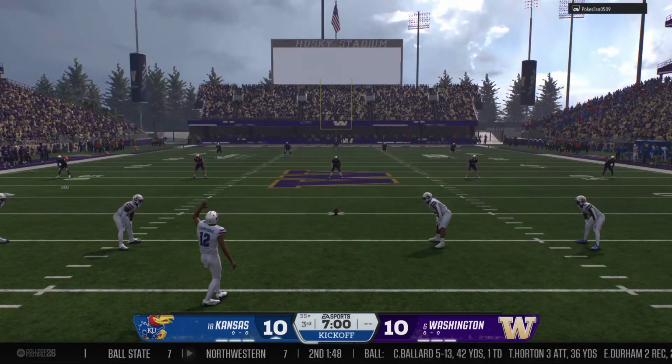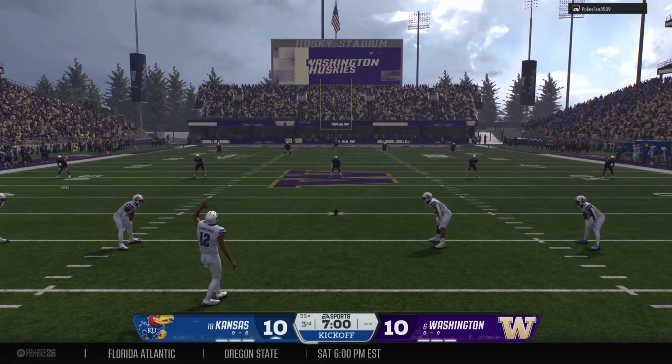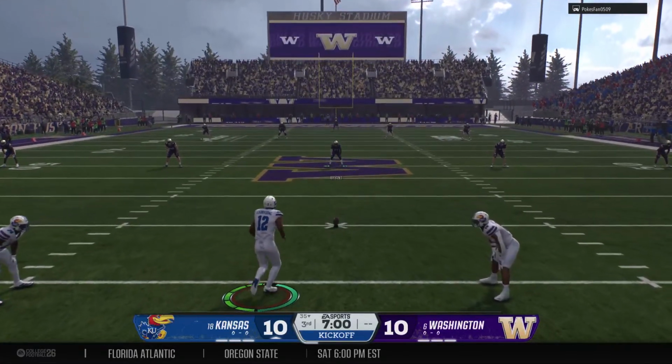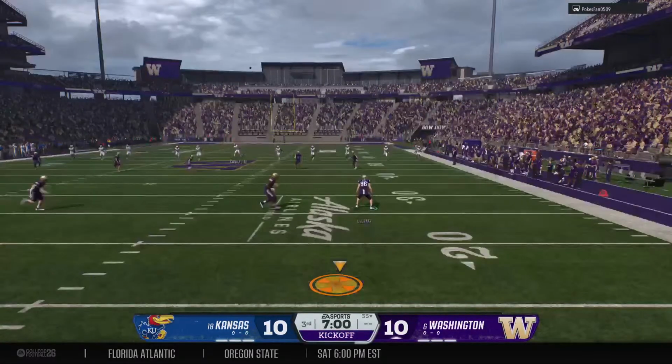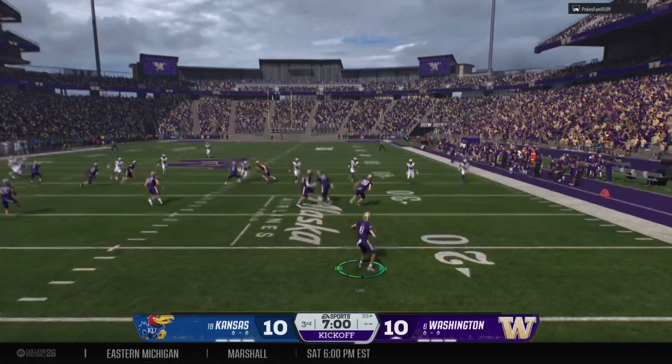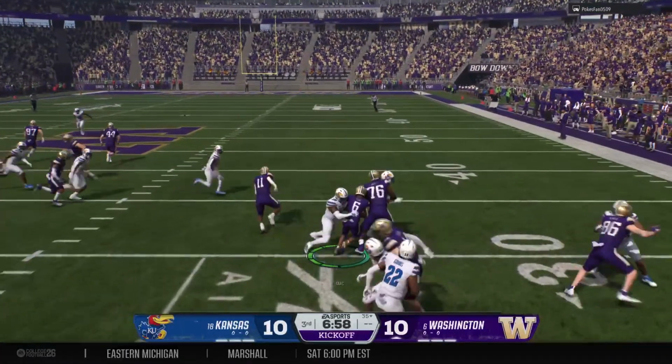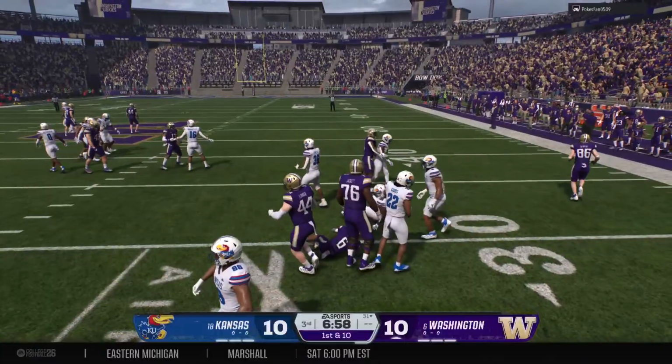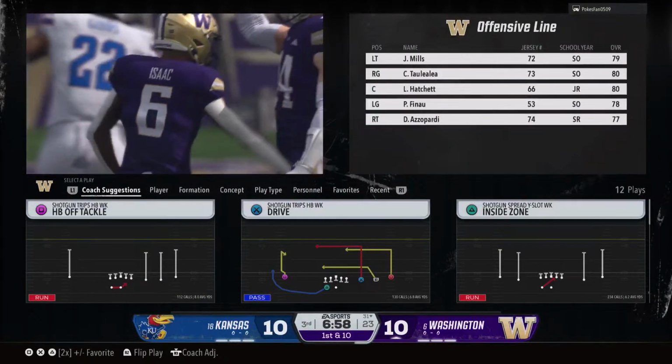The Jayhawks will kick it deep to begin the second half. And the return starts from inside the 20. And he's brought down after a decent return out of the 31.